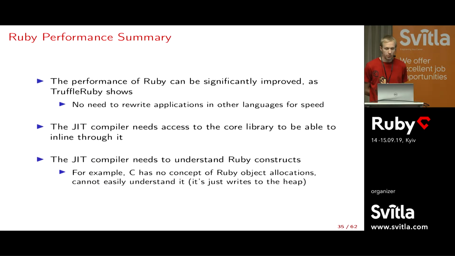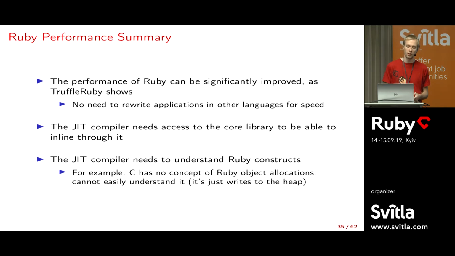So I want to do an intermediate summary here. I think the performance of the Ruby language can be much better, can be improved quite significantly. And TruffleRuby is an example of this, at least on some of the benchmarks. So what I'm saying is basically, I don't think there's a need to rewrite your application in another language for speed. For instance, Ruby can be basically as fast as the state-of-the-art JavaScript engines. And one of the key parts for this is, well, you need a JIT compiler and it needs access to the core library. It needs to understand what array map does. It needs to understand what the enumerable methods do, and so on. And it also needs to understand what the Ruby constructs do.